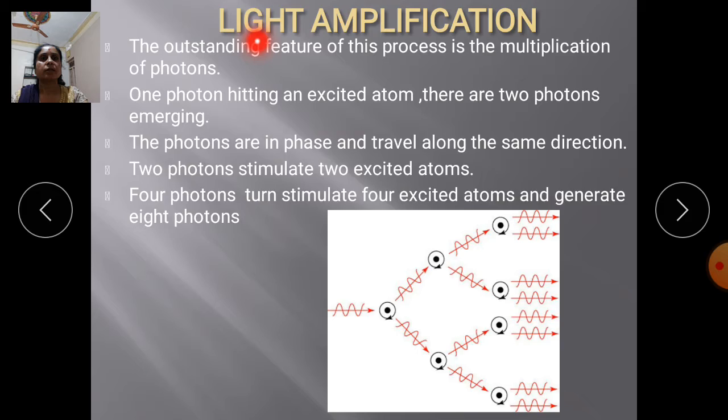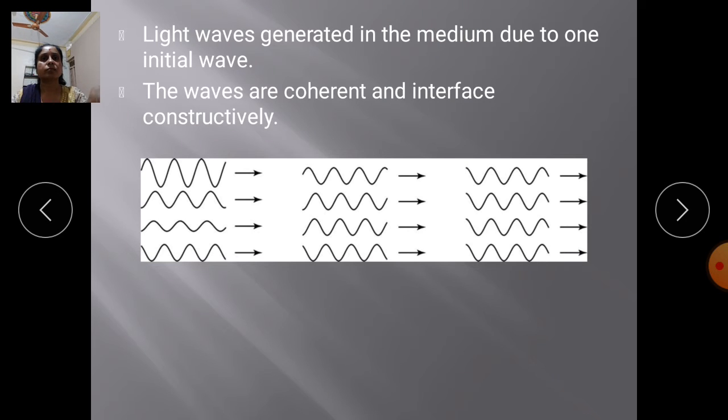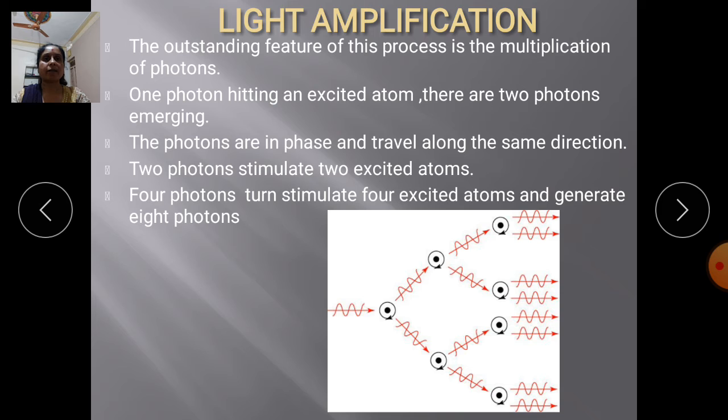Light amplification. In this light amplification process, amplification is generated due to the multiplication of photons. See in the figure, one photon generates two photons, then each of these generates two more, in the same direction, and in this multiplication process the number of photons grows, as shown in the diagram.